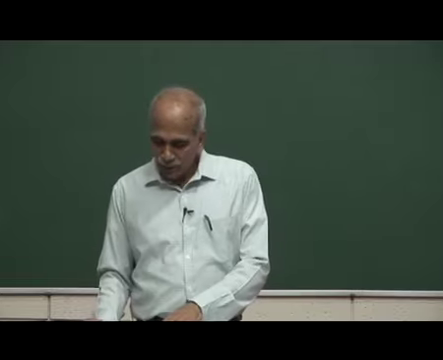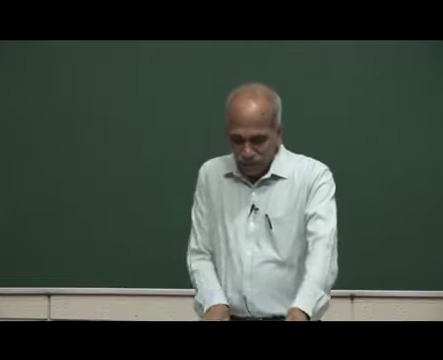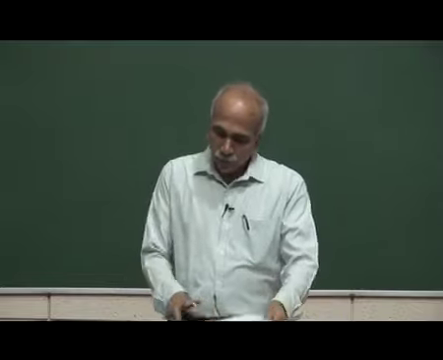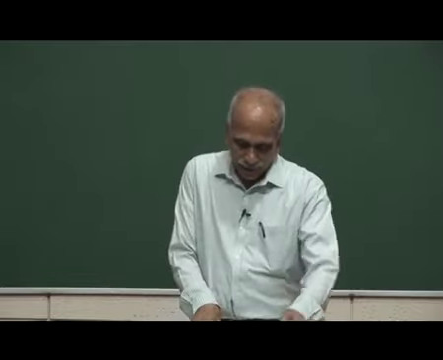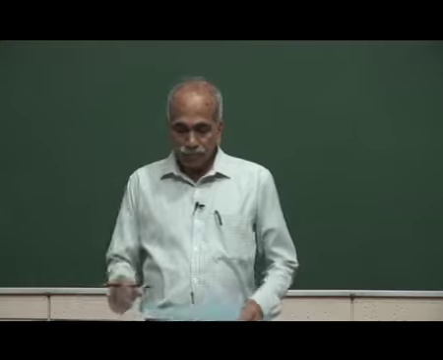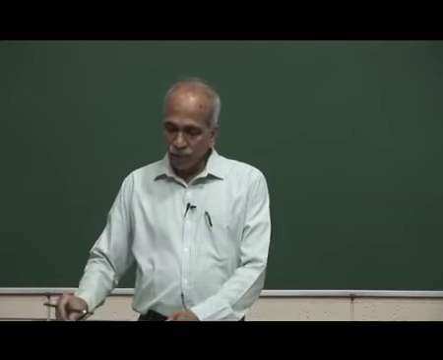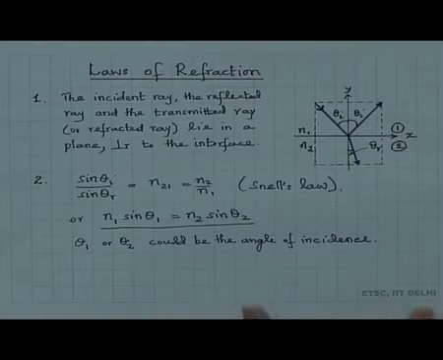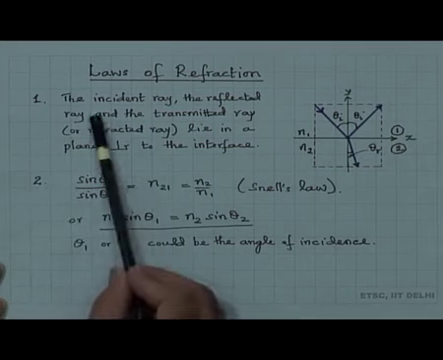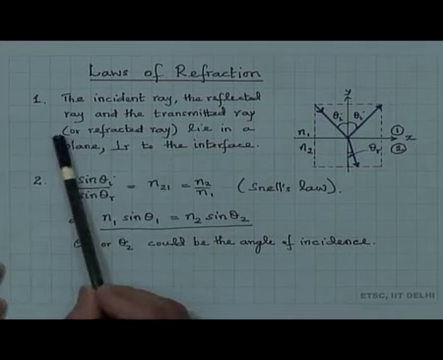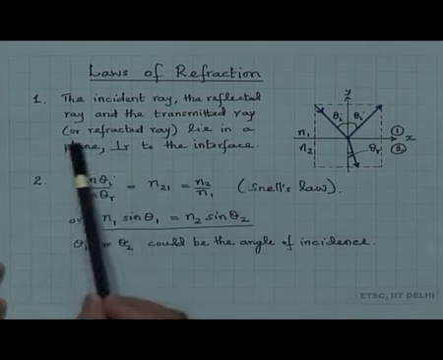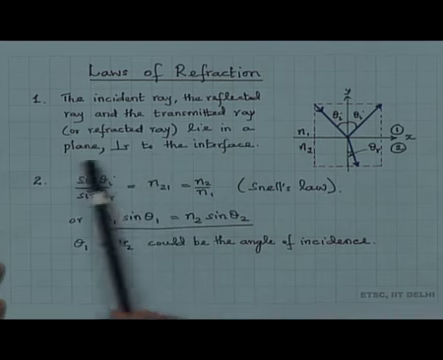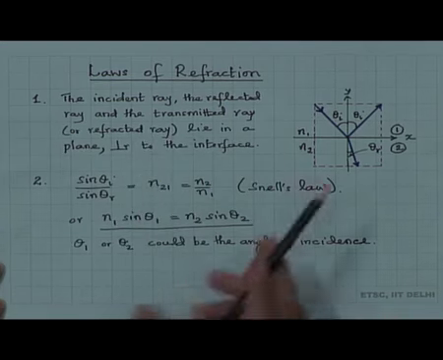However, let us see something. We will come back to that a little later, and here we summarize therefore the laws of refraction. The laws 1 and 2: the incident ray, the reflected ray and the transmitted or refracted ray lie in a plane perpendicular to the interface.